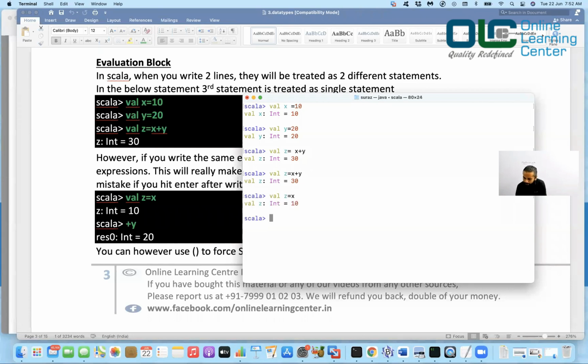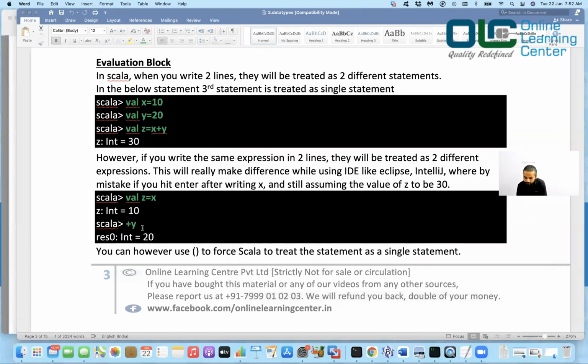If you write this line in IntelliJ and you press enter after this x, your expression would become like this. Since your expression is like this, it would be treated as two different lines, and then z value would remain x, whereas plus y would be just a dummy thing.